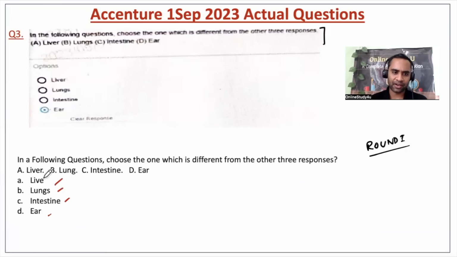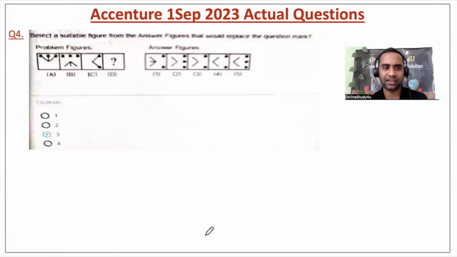Now friends, this is liver. So liver is where? Inside your body, right? You cannot see it from outside. Lungs also you cannot see from outside. Intestine also you cannot see from outside. But ear you can see from outside, right? So this is your ear. Ear is the outside part, so this is where it is different. So option D, ear, will become your correct answer.